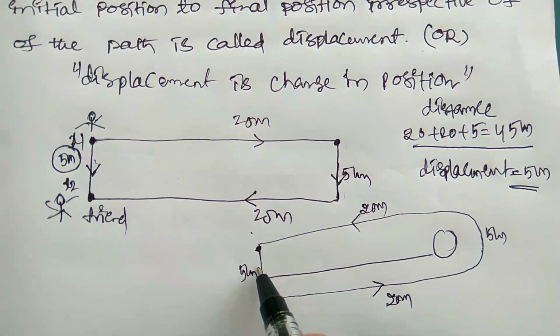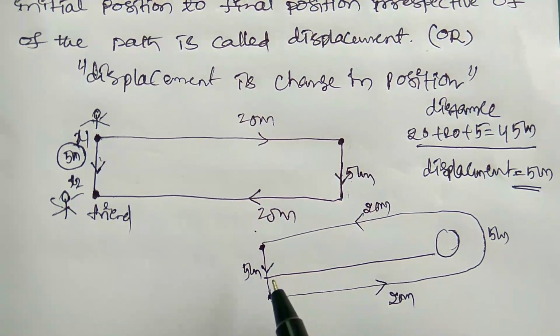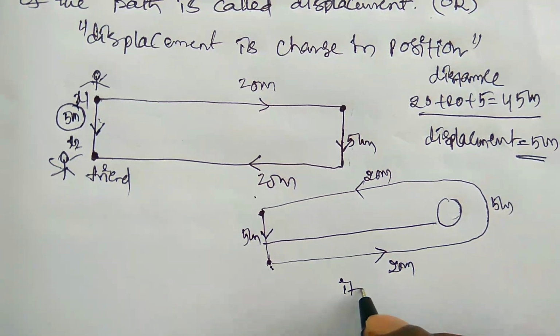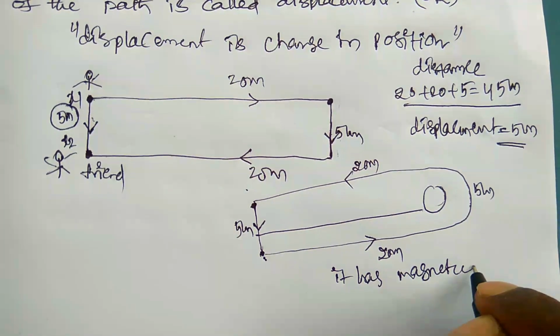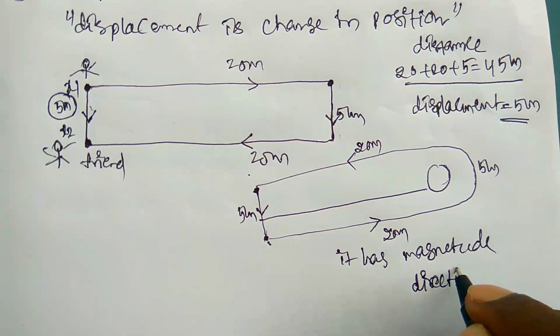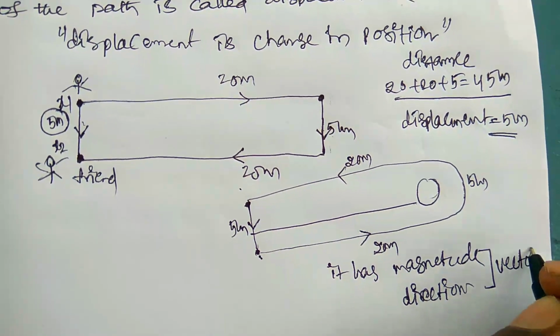So the displacement has magnitude and also direction. Hence displacement is called a vector quantity.